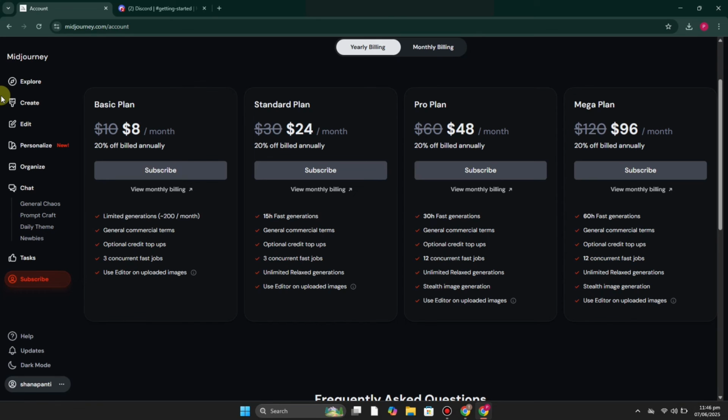But if we have to say which one is better, that depends entirely on your goal. Choose Leonardo AI if you want full creative control, custom model training, and a studio style workflow. And choose Midjourney if you want quick, stunning images with a simple, no fuss process. Both platforms are powerful, but they serve different types of creators.